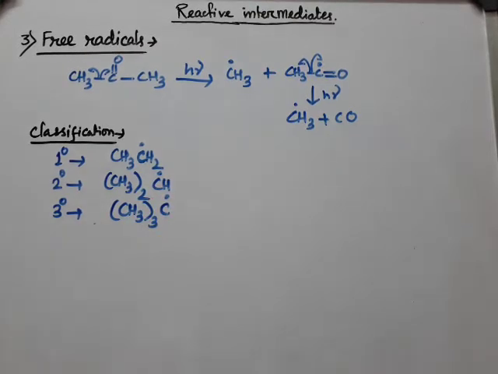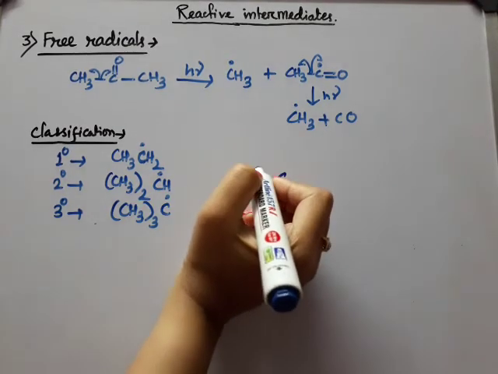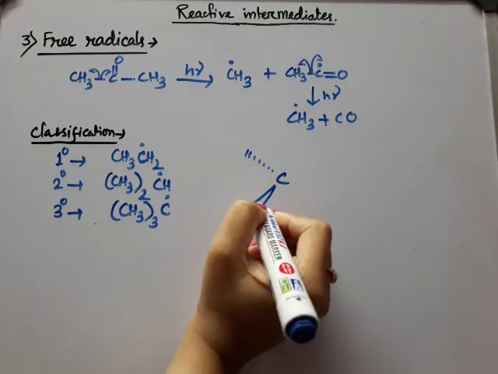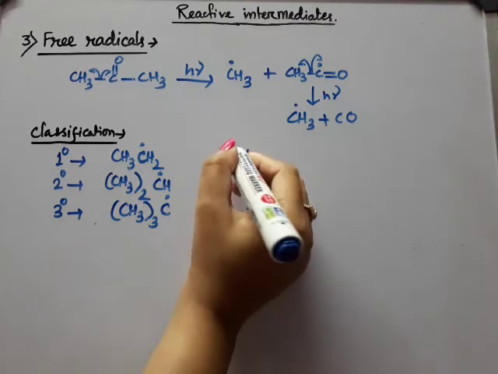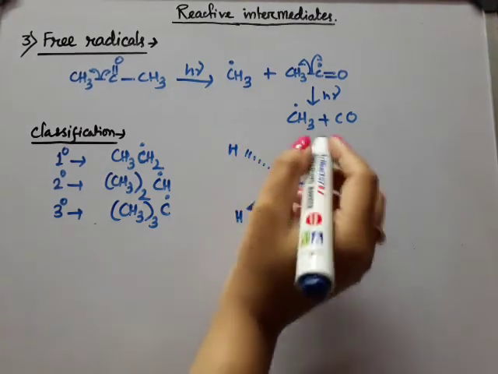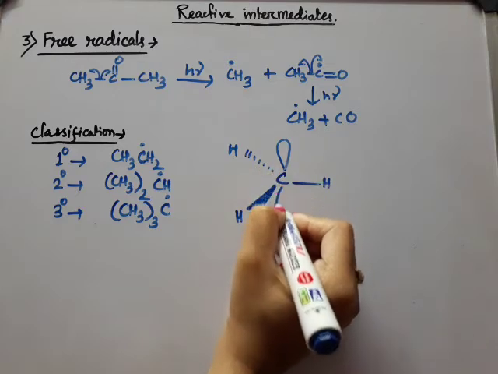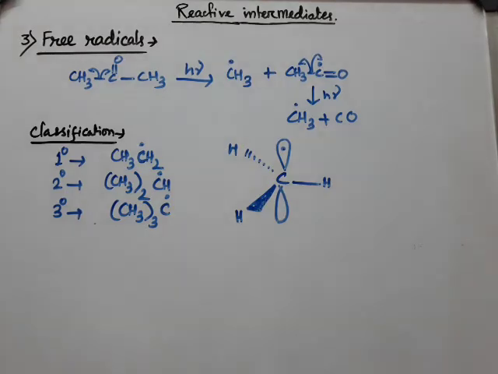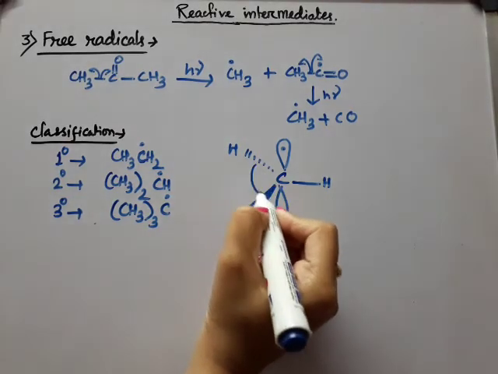This is similar, and now the structure of a free radical is also planar, and the central carbon atom is also sp2 hybridized like carbocations. Suppose we are taking methyl free radical. So the p orbital which contains the odd electron is perpendicular to the plane, and the bond angle is 120 degrees. Okay.